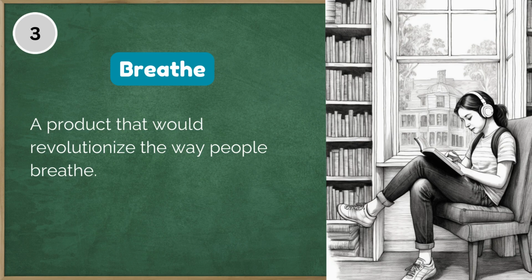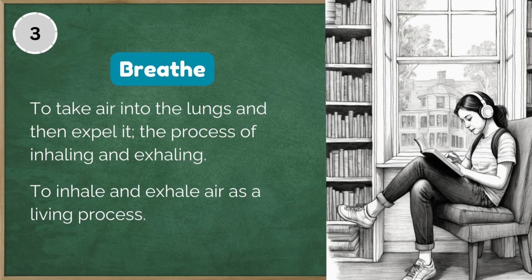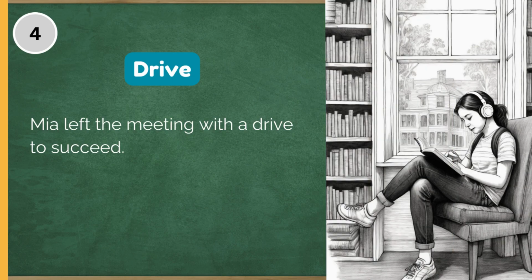3. A product that would revolutionize the way people breathe. Breathe: to take air into the lungs and then expel it, the process of inhaling and exhaling. Breathe: to inhale and exhale air as a living process. 4. Mia left the meeting with a drive to succeed.